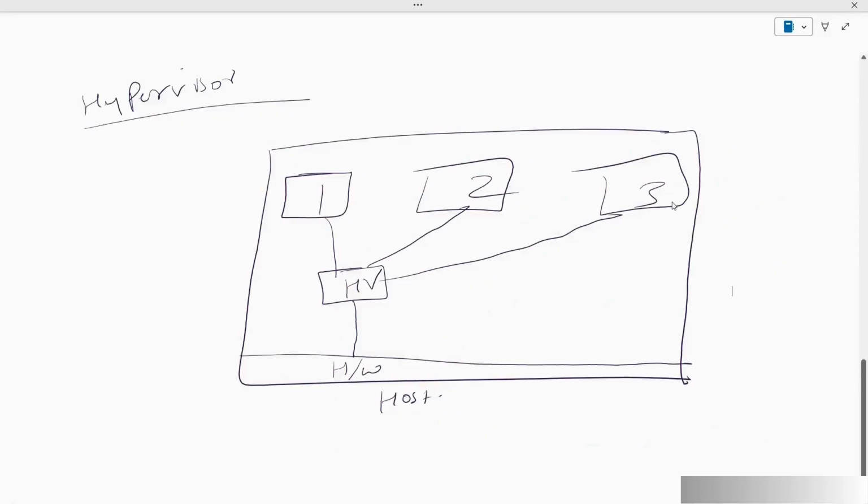Now, one more thing. The first thing is that the hypervisor is going to work as a manager that decides and manages how much RAM, CPU, and so on will be given to the virtual machine. The second useful thing that the hypervisor is responsible for is keeping each of the virtual machines separate, so that there are no issues with conflicts or anything else. That is, the hypervisor is also responsible for keeping these virtual computers separate.